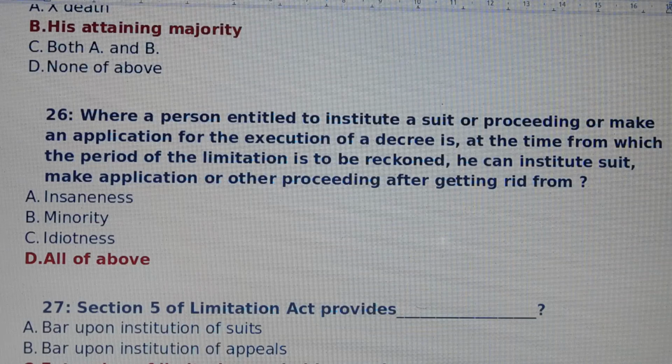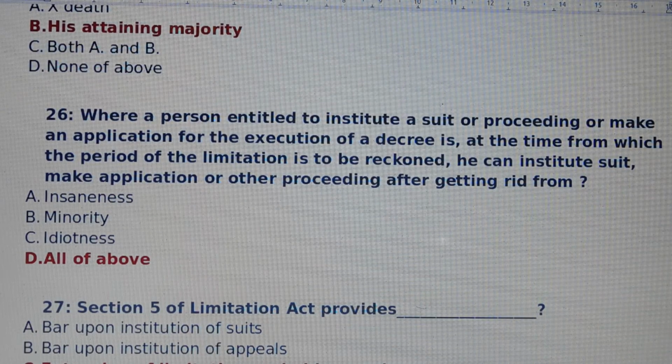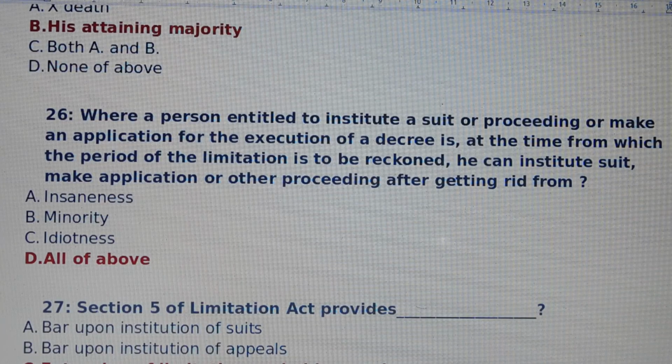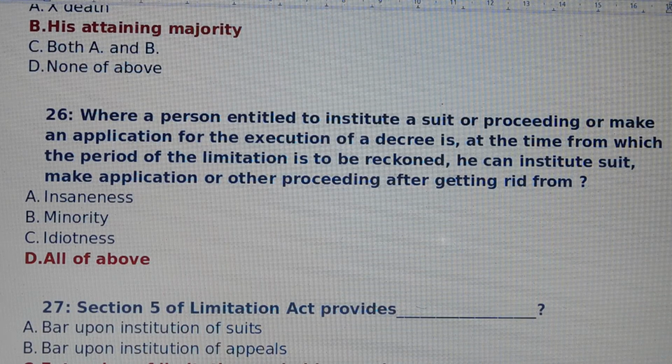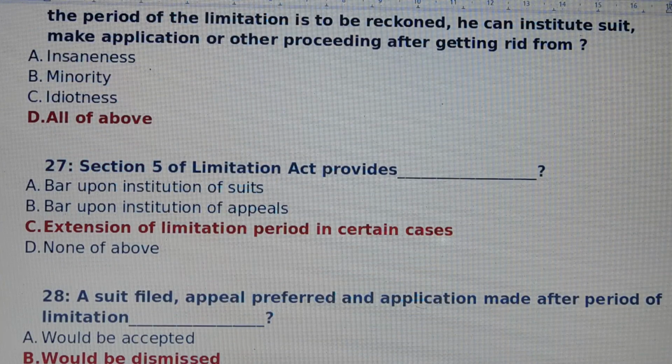Question number 26. Where a person entitled to institute a suit or proceeding or make an application for the execution of a decree is at the time from which the period of limitation is to be reckoned, he can institute suit, make an application or other proceeding after getting rid from. Answer is option number D, all of the above. Means number A, insaneness. Number B, minority. Number C, idiotness. All of the above.